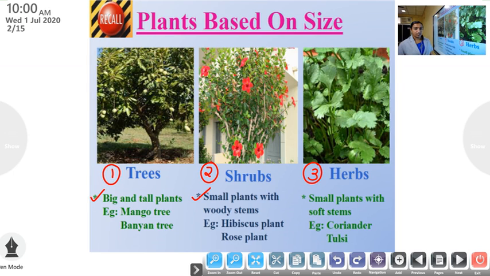Example, hibiscus plant, rose plant. Next, what do you mean by herbs? Small plants with soft stems are called herbs. Example, coriander, tulsi.